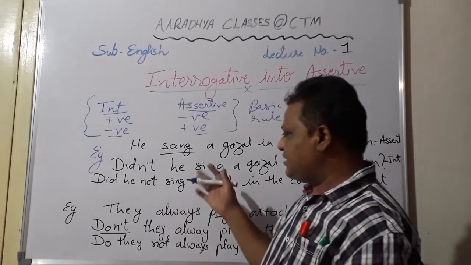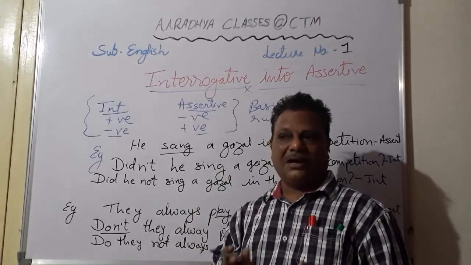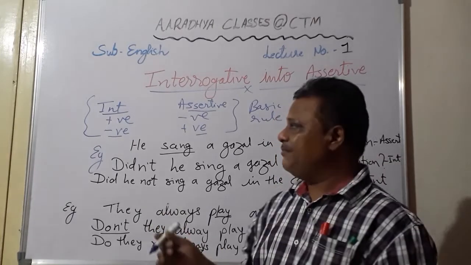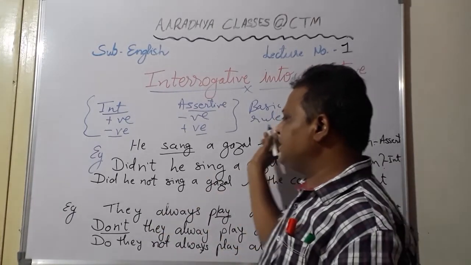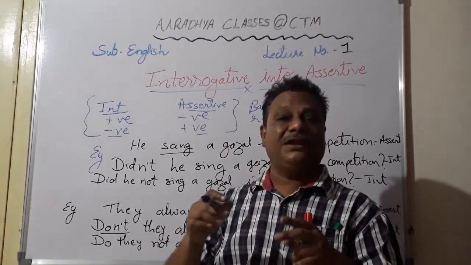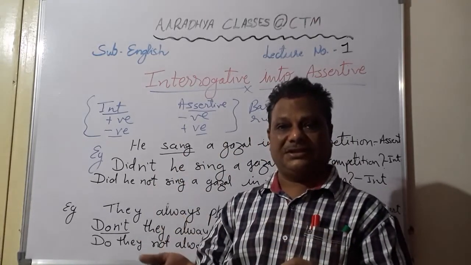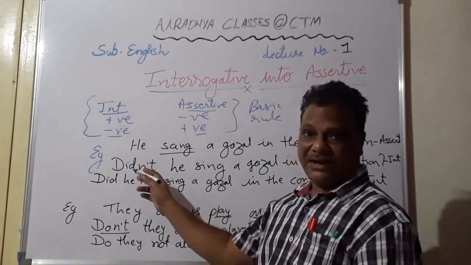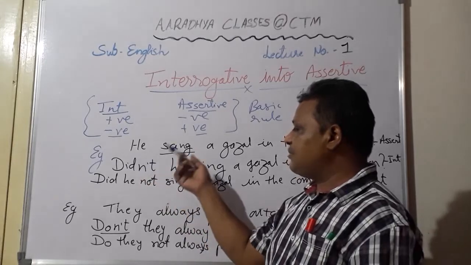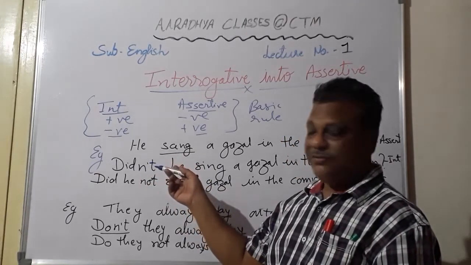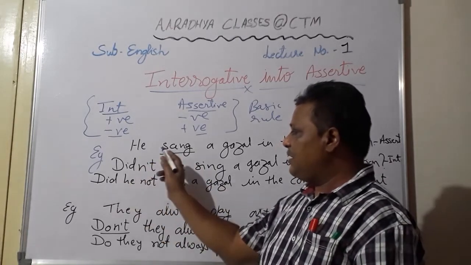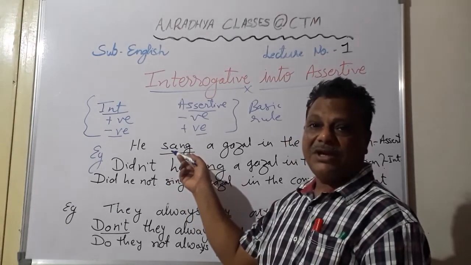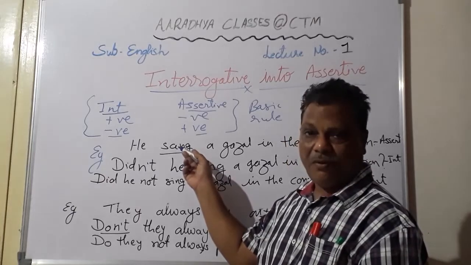So students, these three distinct types I just request you to keep in mind. Then you won't have any problem in converting any assertive sentence into interrogative, or any interrogative sentence into assertive. When a negative interrogative is given and you are supposed to convert it into assertive, didn't is removed, and your main verb sing will be converted into the simple past form.